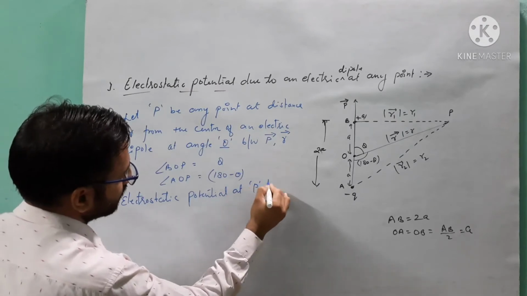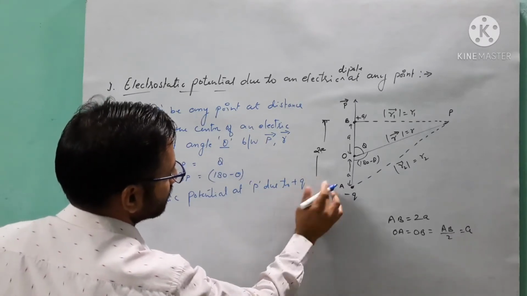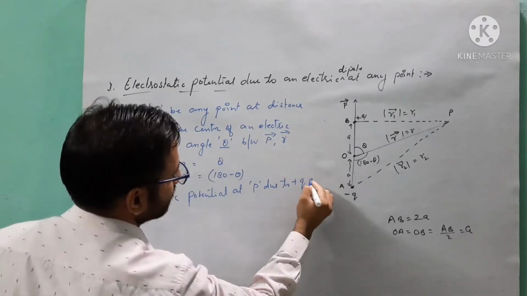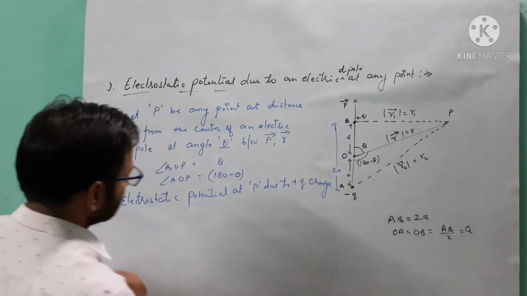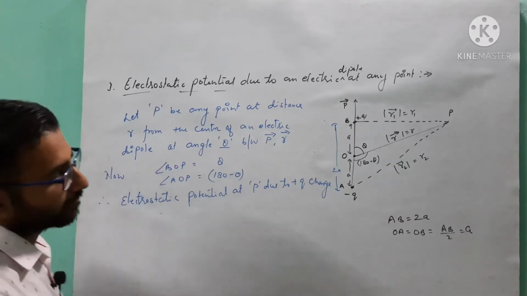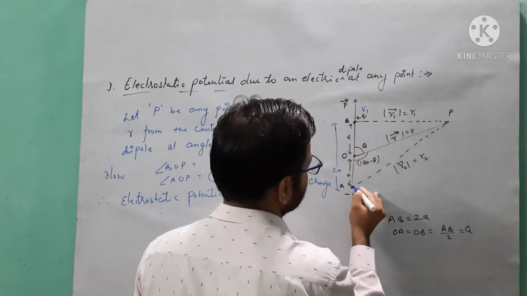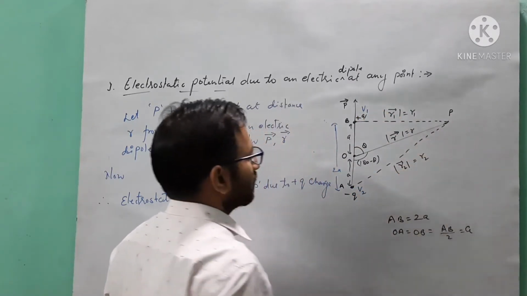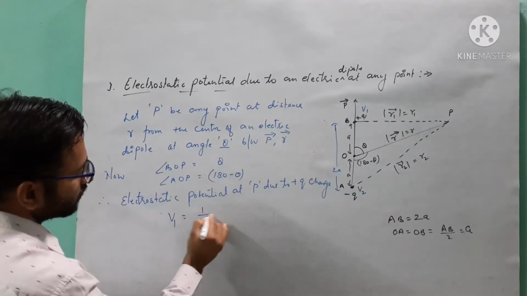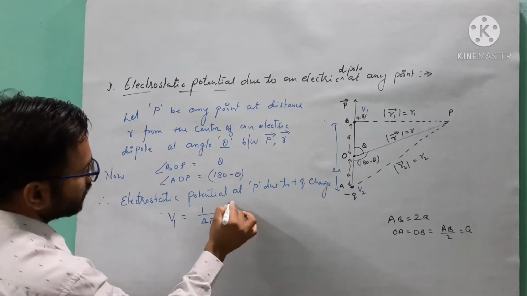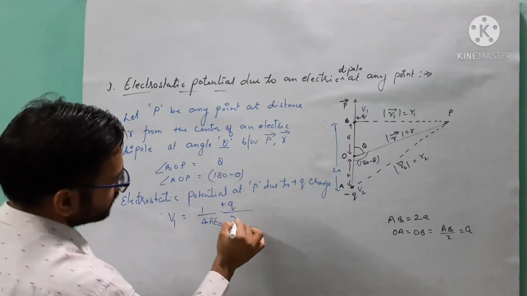at P due to plus Q charge. This is 2a. I am considering the electrostatic potential due to this charge to be V1, and the electrostatic potential due to this minus Q charge at this point is V2. So here V1 is equal to 1 over 4 pi epsilon naught Q, where Q is the magnitude of charge, here plus Q with sign, over the distance R1.